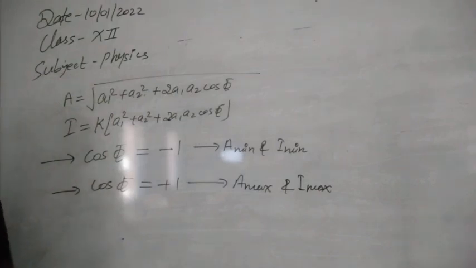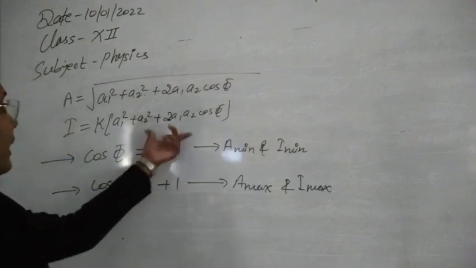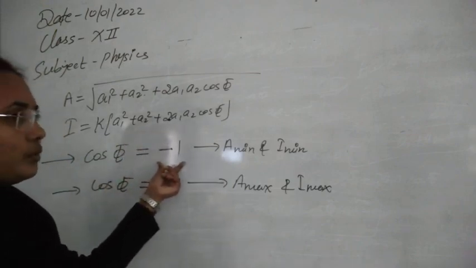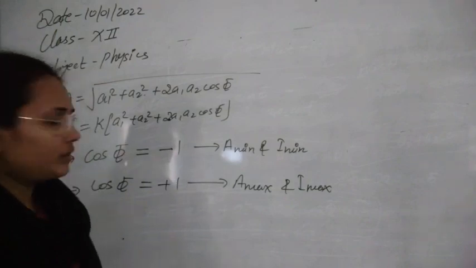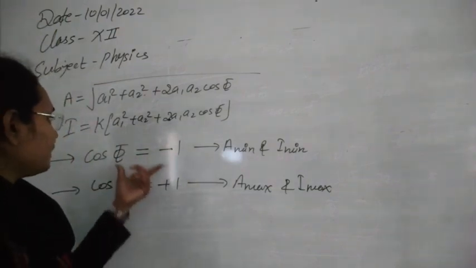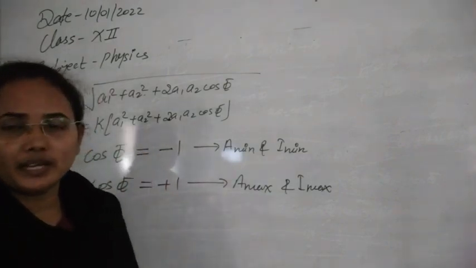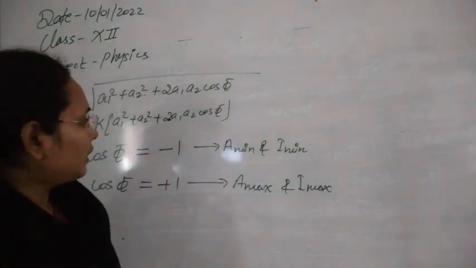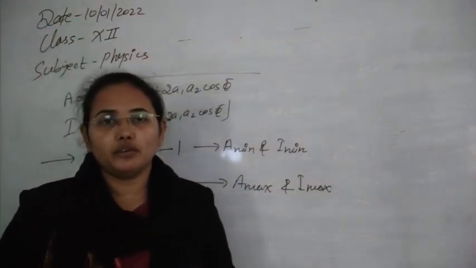So let's find out what the minimum amplitude and maximum amplitude will be. For that, let's put in the values of cos phi, and now you can easily use the formula for the general values of cos for these two conditions. Then you can find out for which value of phi, or phase difference, you will get the minimum value of intensity, and for which you will get the maximum value of intensity.